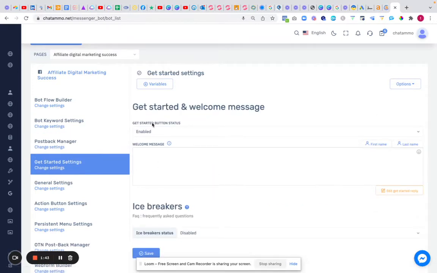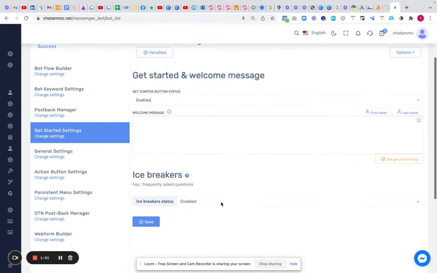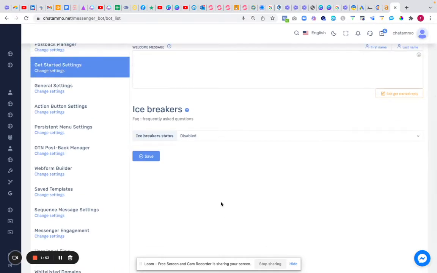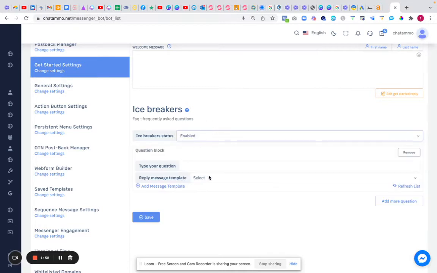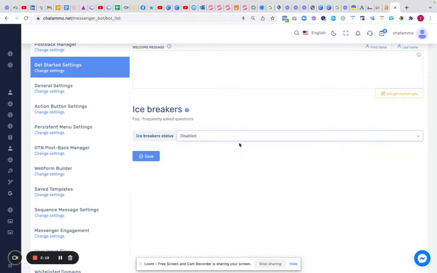Next, you've got your bot settings. Now, of course, this particular bot setting, the welcome message, is again taken care of in your flow builder, so there's no need to worry about it. We also have icebreakers. Now, I don't particularly like icebreakers. I don't use them. However, you certainly can, and you can build an icebreaker, but these are the regular questions people might ask when they come to your page. So, for example, if you have a restaurant, what's your opening times? Where are you? One thing a lot of restaurants forget is that everybody doesn't know where they're at. What's your specials, and various different things like this. Now, I'm just going to turn that off because I prefer people to come right away into my chatbot and get all that out.